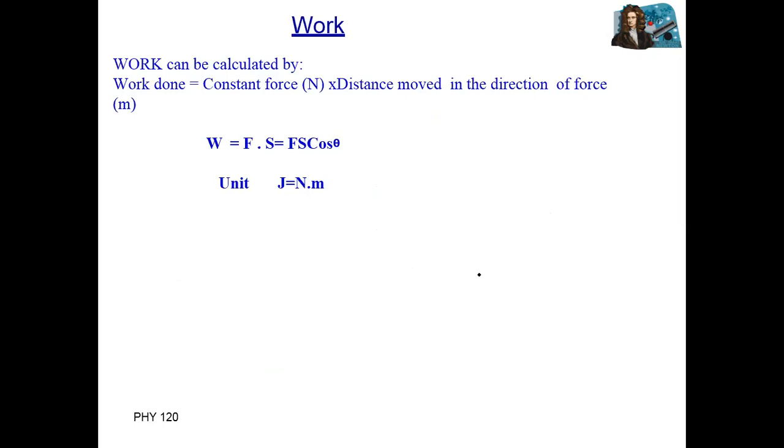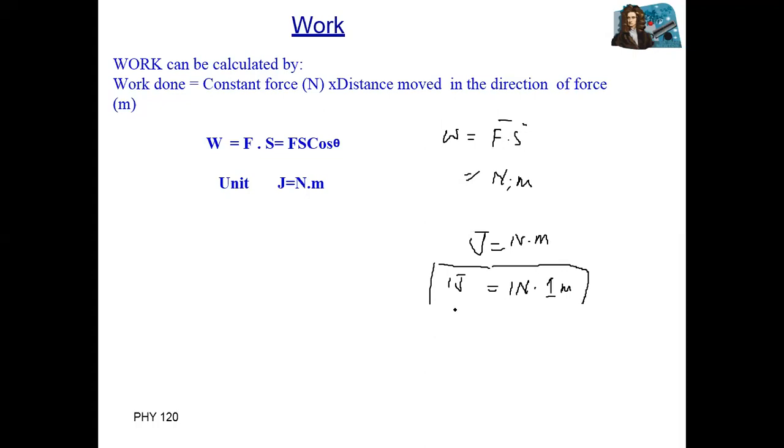Okay, unit of work. We know that work is equal to F dot s, or Fs. The unit of force is Newton and the unit of displacement is meter. So the work unit is joule, and joule is equal to Newton meter. Work is said to be 1 joule when you apply a force of 1 Newton on a body and it covers a distance of 1 meter. So joule is the unit, and joule is equal to Newton meter.